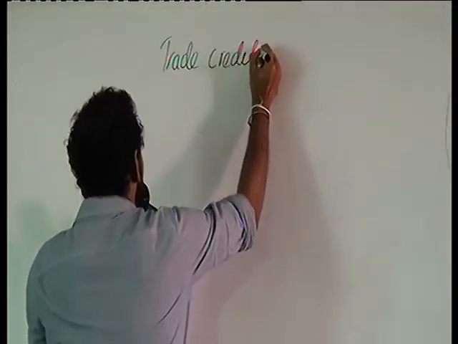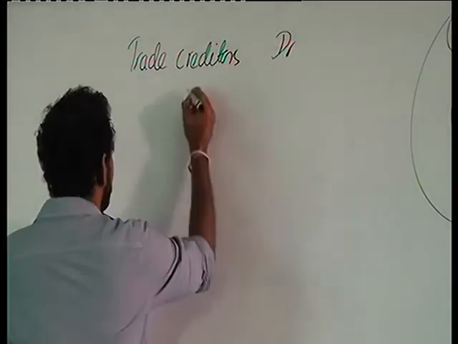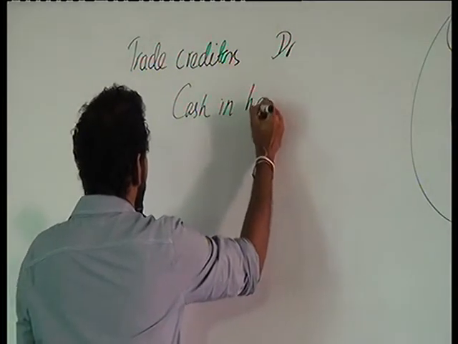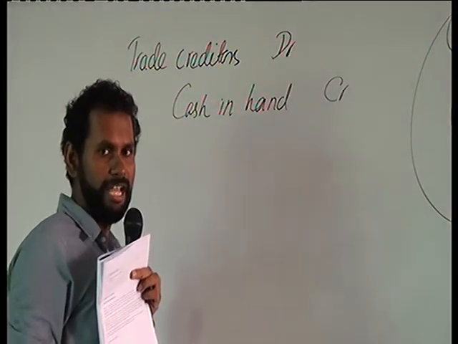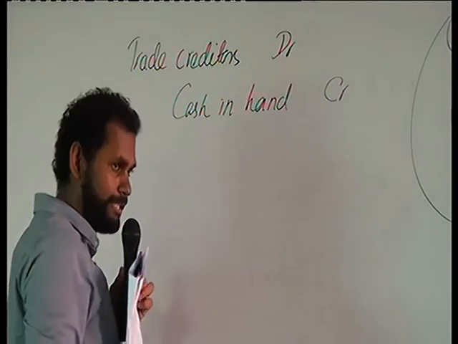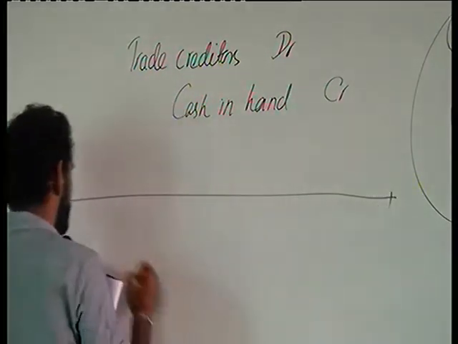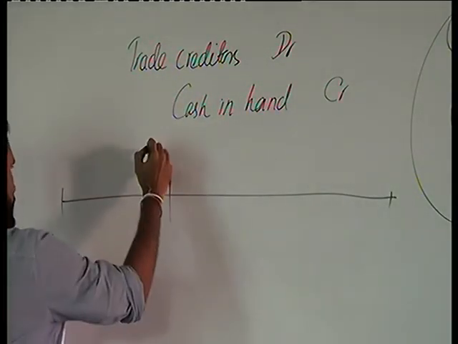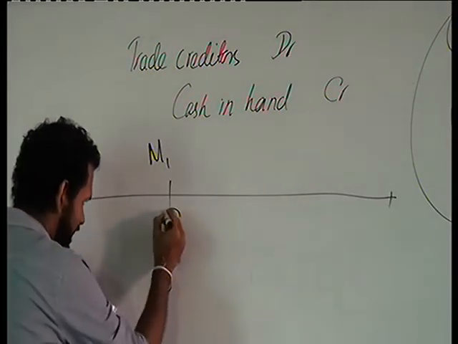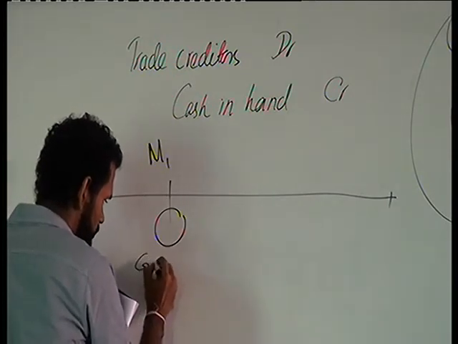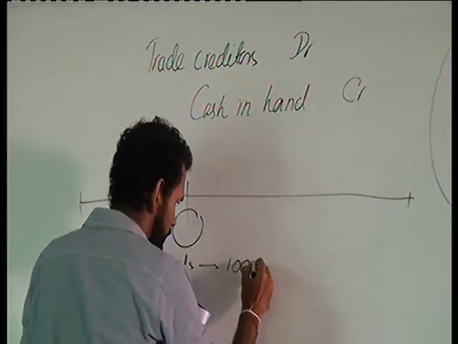Trade creditors, debit; cash in hand, credit. So if you put up a timeline, this is what happens. Let's say in the first month, we are agreeing, we are purchasing certain goods for a value of 1,000 rupees.